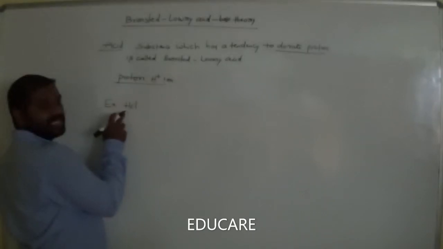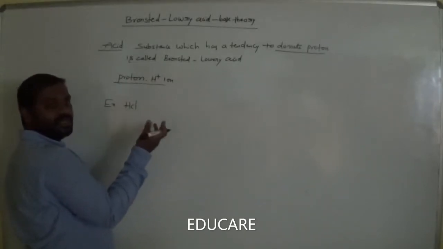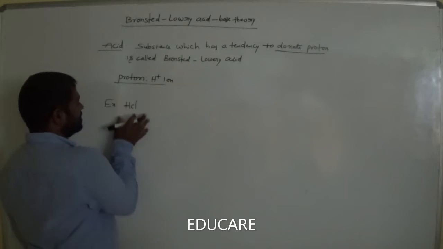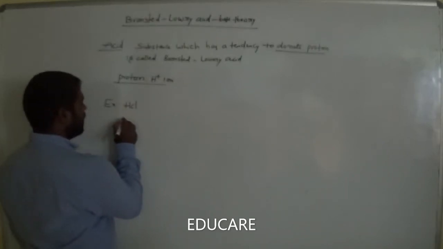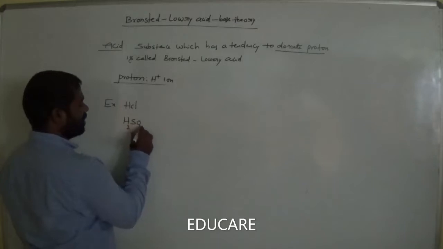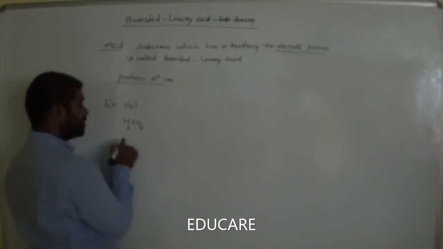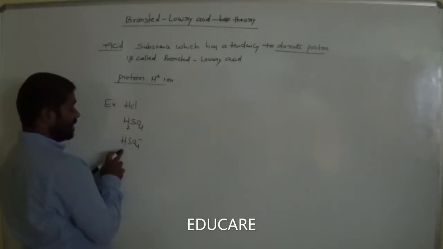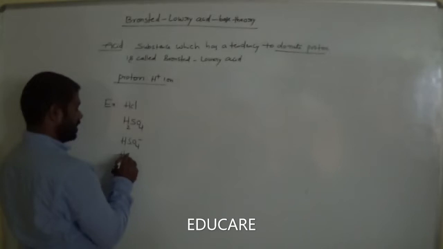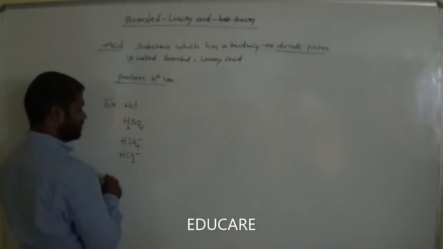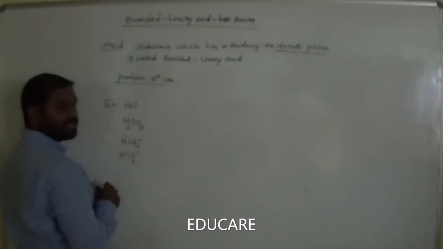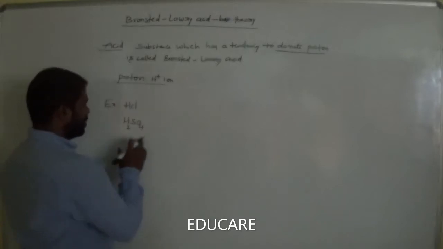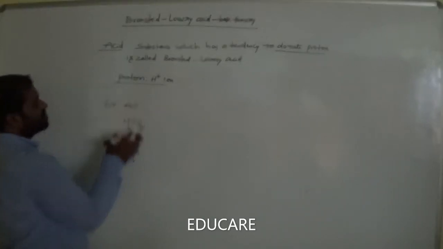Yes, it has hydrogen, so it can donate H plus. So it is a Bronsted acid. And H2SO4, and HSO4 minus, which can donate hydrogen, and HCO3 minus. Is it clear? These are all examples of Bronsted acids.